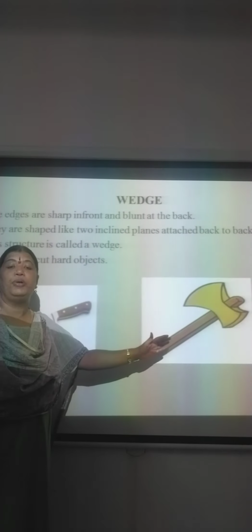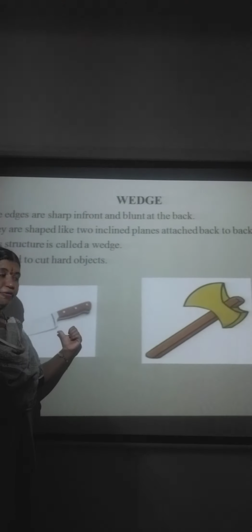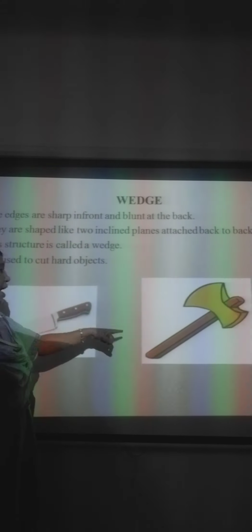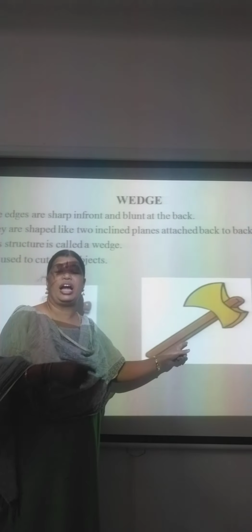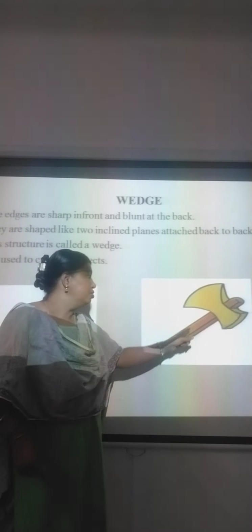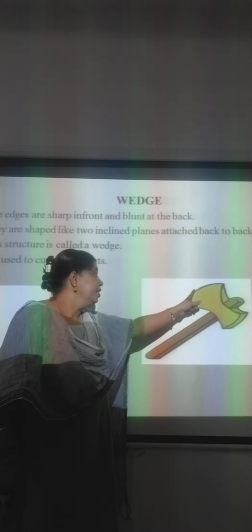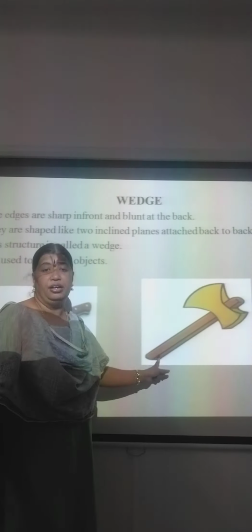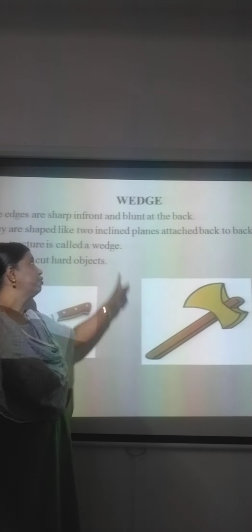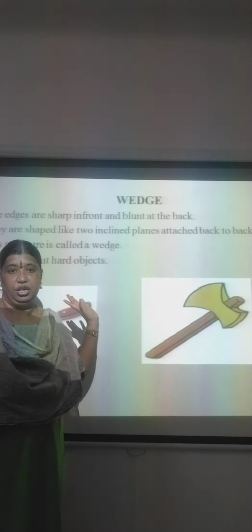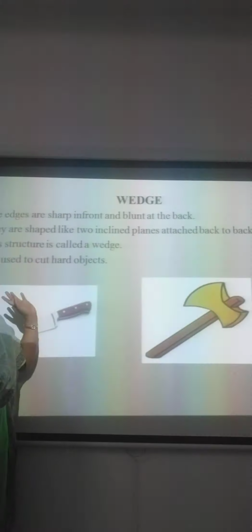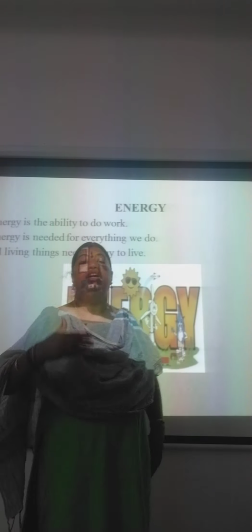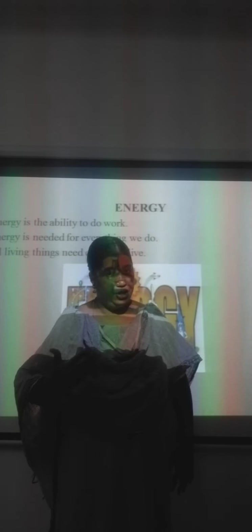So generally we come across wedges like a knife. Understood, children?